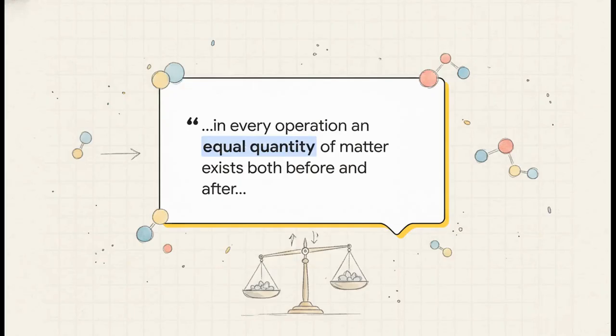And this balloon experiment perfectly illustrates this whole point. As Lavoisier put it, in every operation, an equal quantity of matter exists both before and after the operation. Chemistry is just a perfect balancing act. Nothing is ever truly lost, and honestly, nothing is magically created from thin air either. The atoms, they're simply rearranging themselves into new formations.